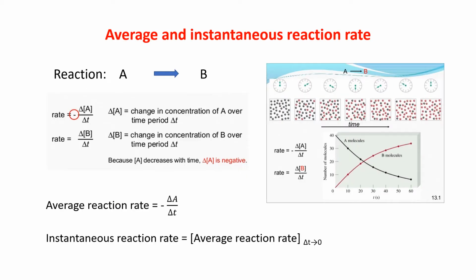Now see here in this slide, you can understand the average and the instantaneous reaction rate in a better way.